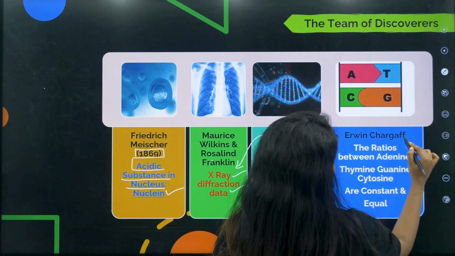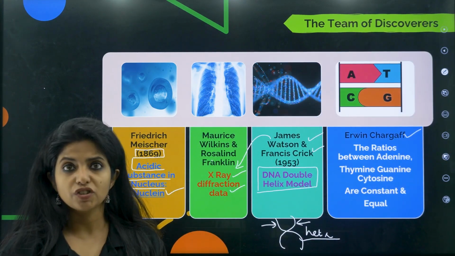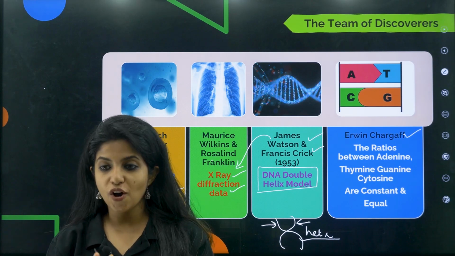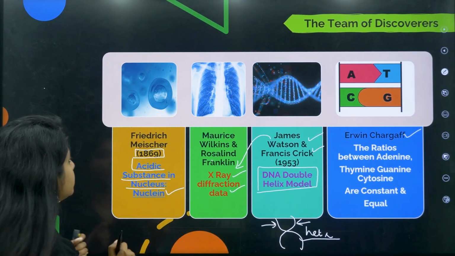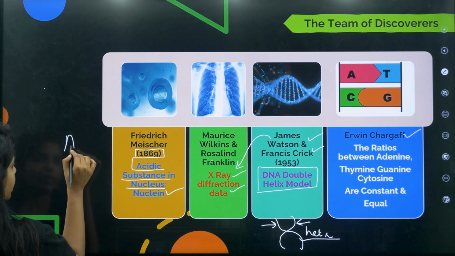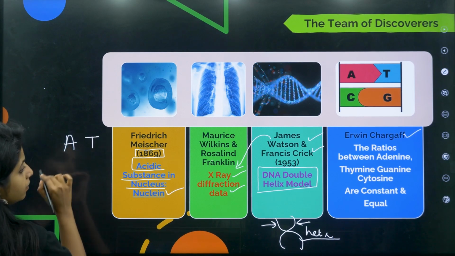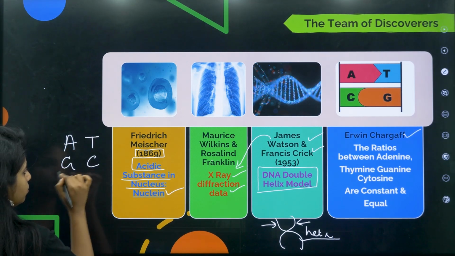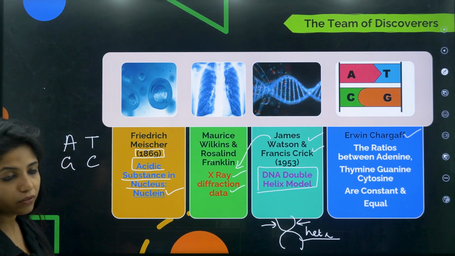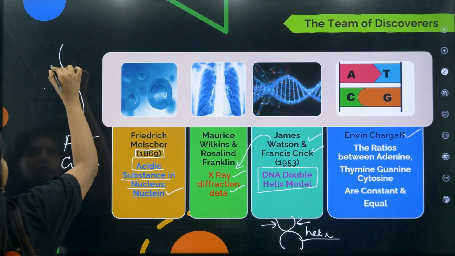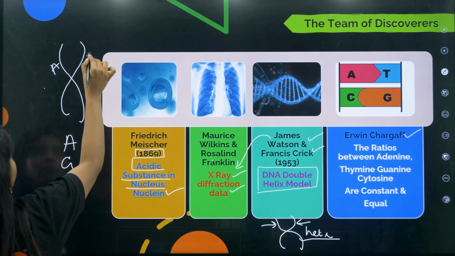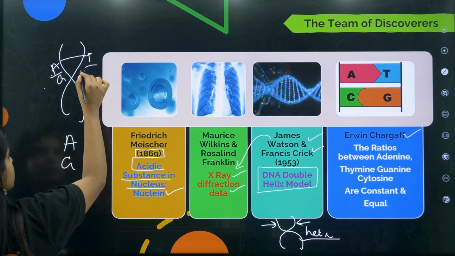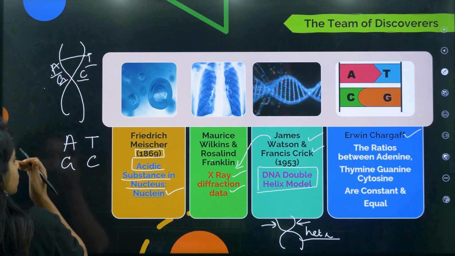What was his name? Erwin Chargaff. Okay, and Chargaff's rules, laws and everything is there. According to Chargaff's laws or rules, basically the ratio of adenine and thymine, guanine and cytosine will be same. That means obviously if you have adenine over here, as I said earlier, thymine will also be there. So the ratio of this and this will be same. Similarly, if G is there, C will also be there. So ratio of this and this will be same.